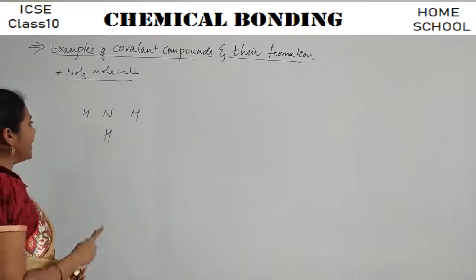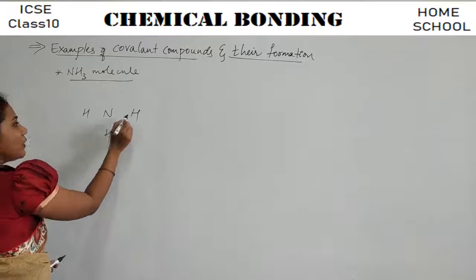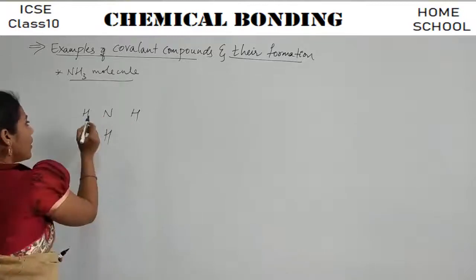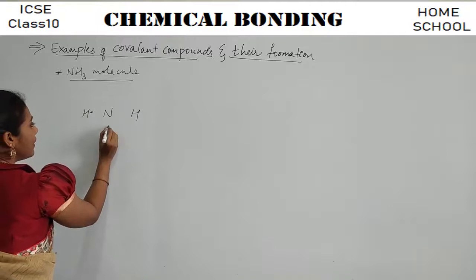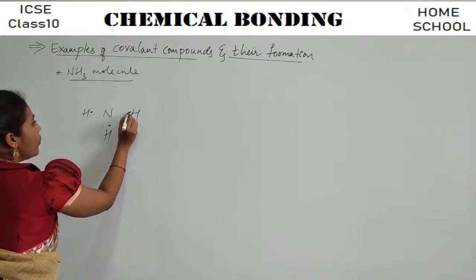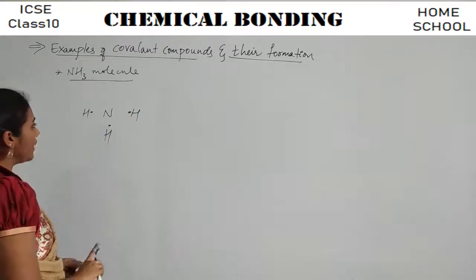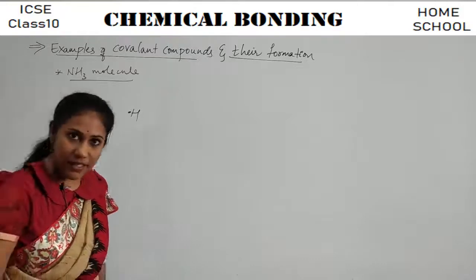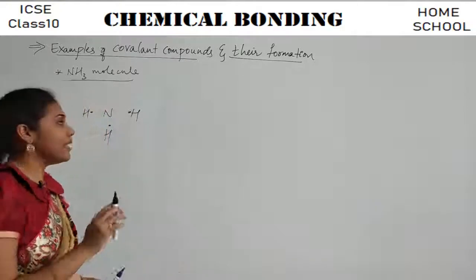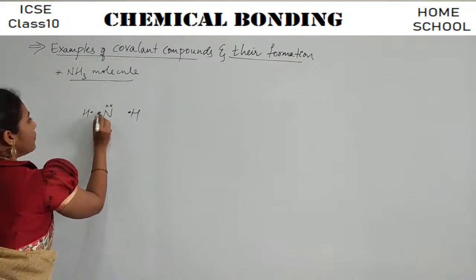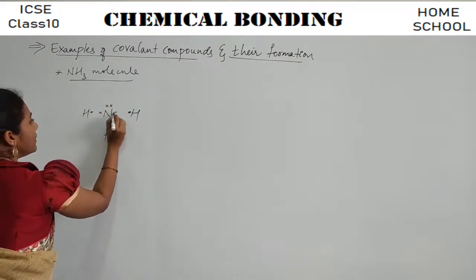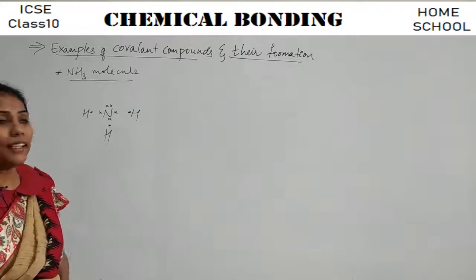First, try to indicate the last electrons of every atom. So how many last electrons are there in this hydrogen? 1, isn't it? Here 1, and here also 1. But in case of nitrogen, 5 are there, isn't it? 5 valence electrons are there. So I will indicate 1, 2, 1 I'll put here. This is how I'll put, right? See now,